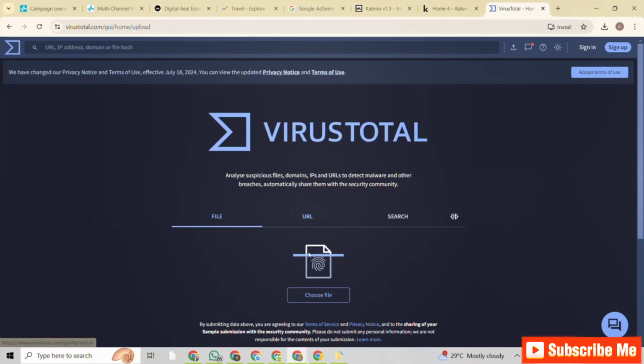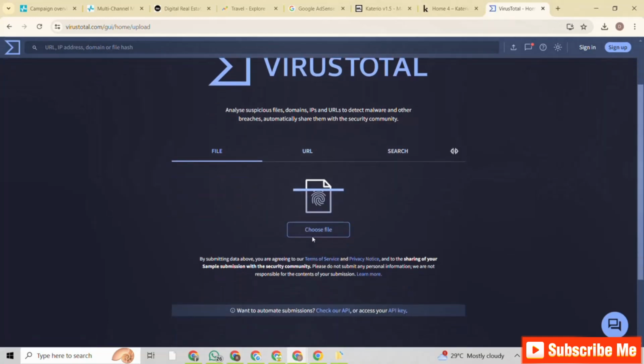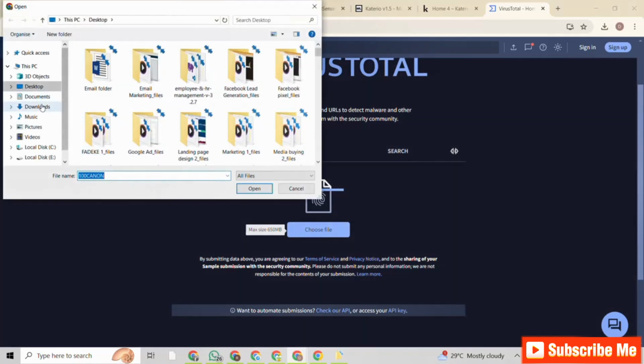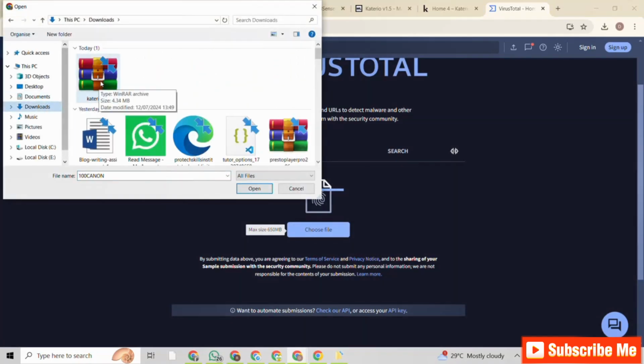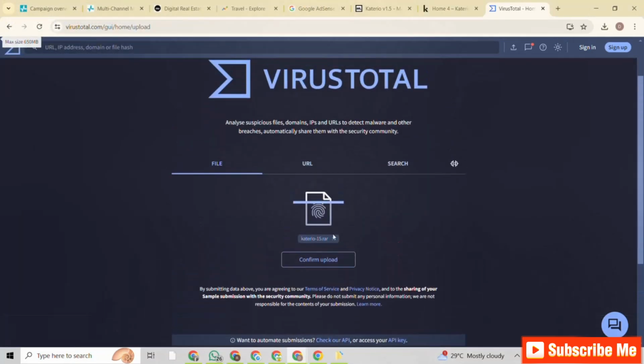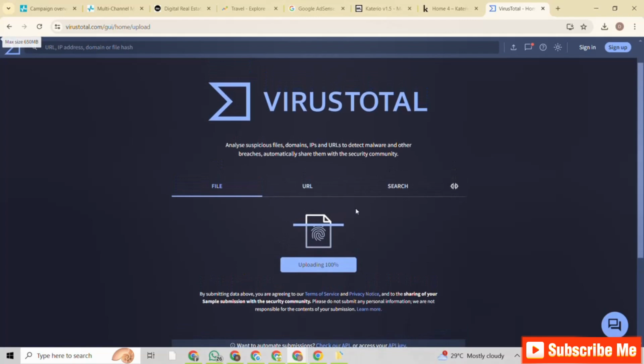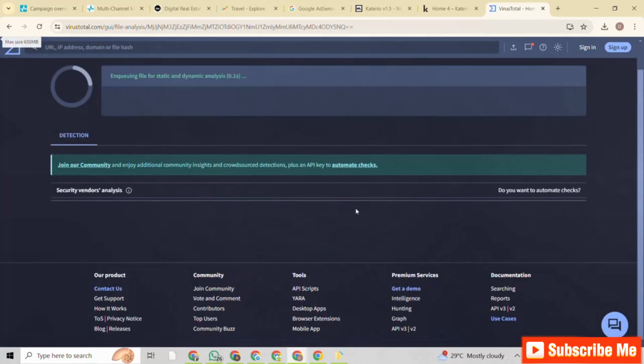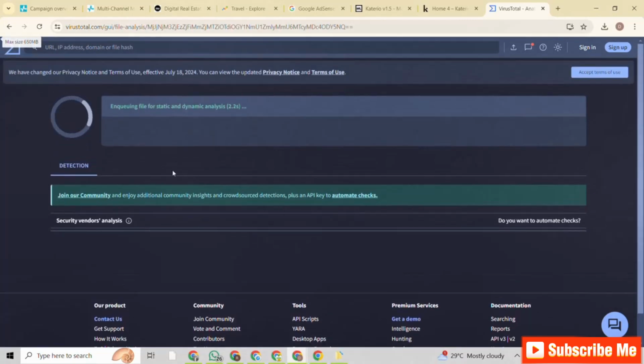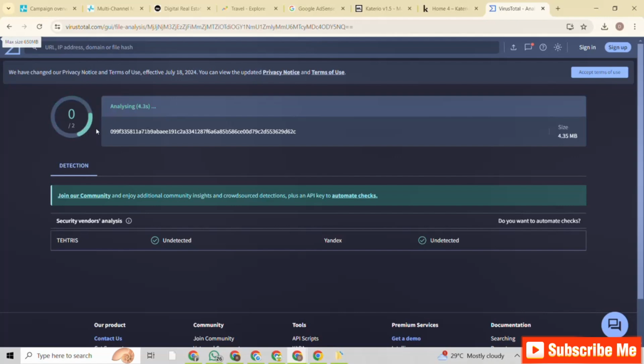Here on Virus Total, I will go ahead and choose a file, then come to downloads. This is Caterio, first of all, the downloaded version of Caterio. I'll click on this and tap on open. It scans this folder for virus. I'll confirm upload, so it's scanning the folder. As soon as it is done uploading, it is going to scan the folder and let me know if there is virus in the folder or not. So this is coming up.